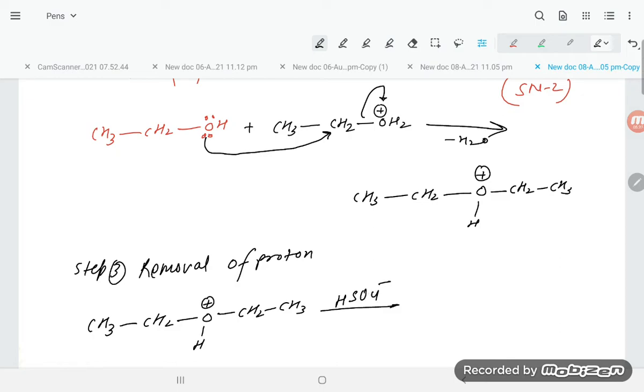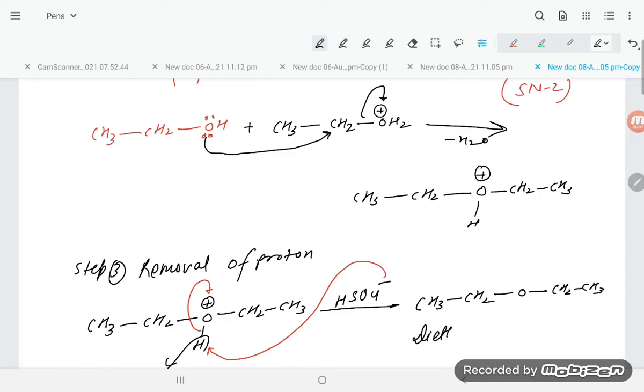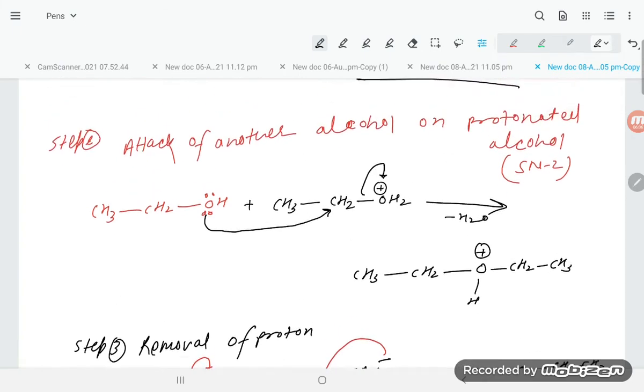So what will happen, this negative charge is going to attack this position and this will be shifting here. So dear students, let's have a look at the product that is going to be formed. This is CH3, this is CH2, this is O, and the H plus ion is going to be lost. So here is CH2 and CH3. So diethyl ether is forming, student. Okay, this is the mechanism.